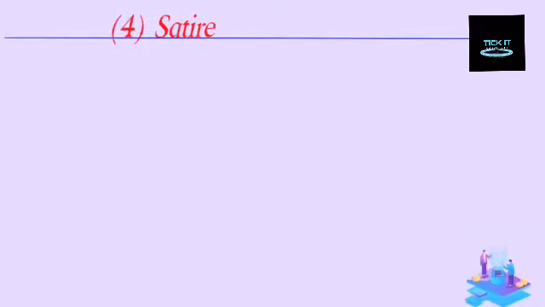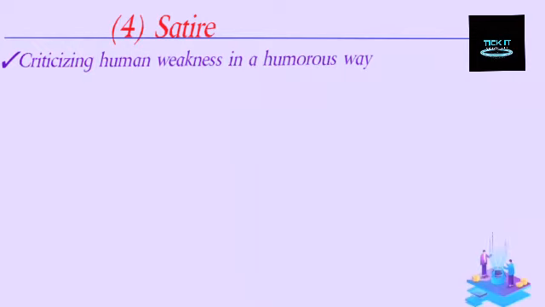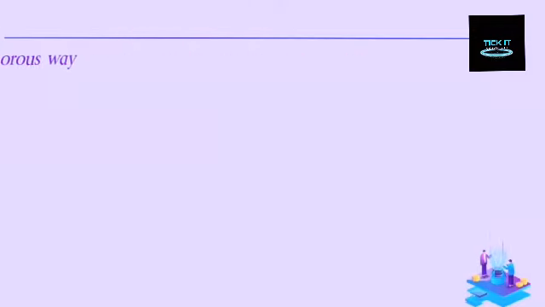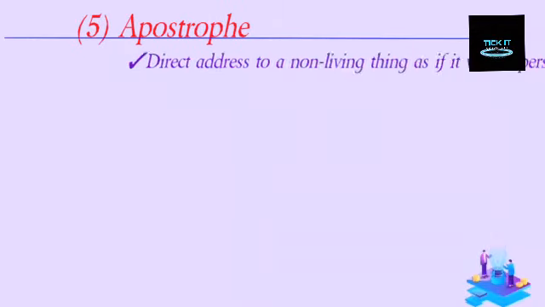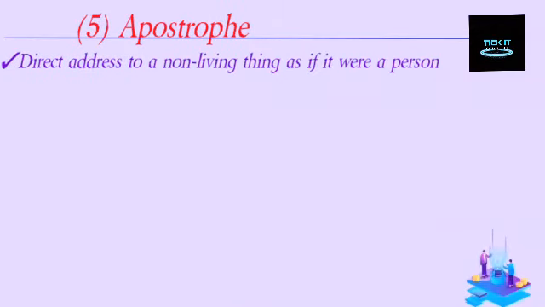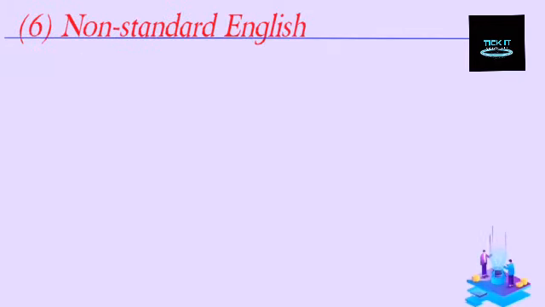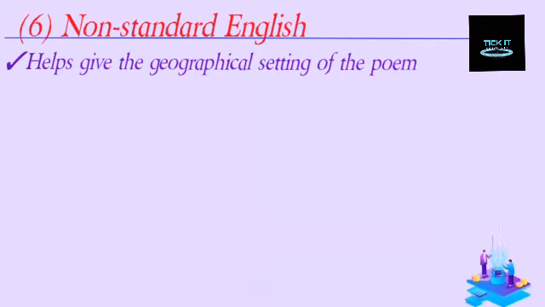We look at satire. Satire is criticizing human weakness in a humorous way. Those who employ satire target people in authority, institutions, religious leaders, or even the ordinary people. We have apostrophe. This is direct address to a non-living thing which cannot respond as if it were a person. We have non-standard English. It helps give the geographical setting of the poem. That is where the event takes place in the poem.